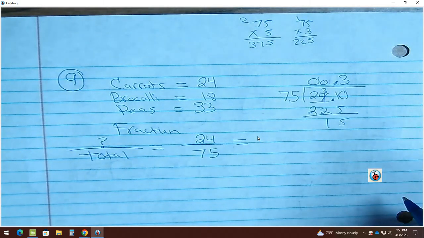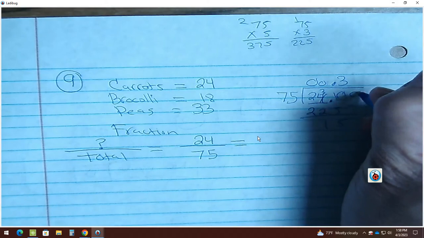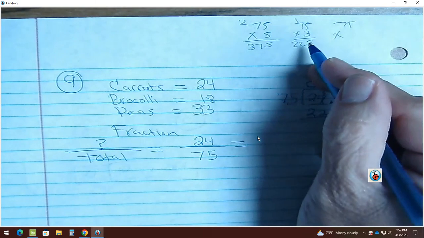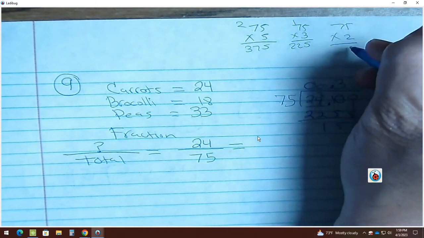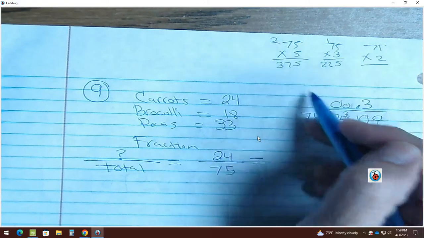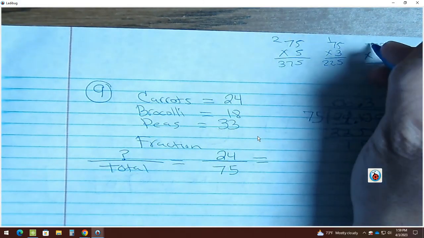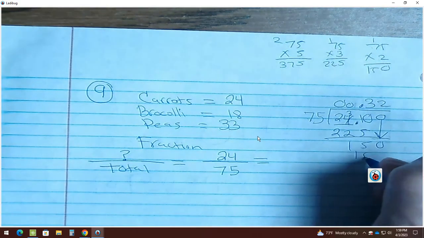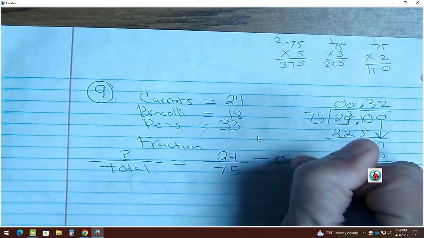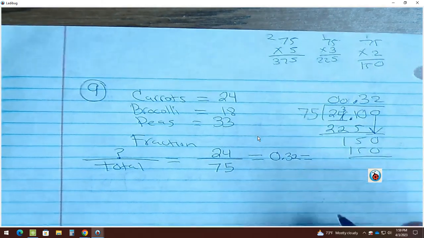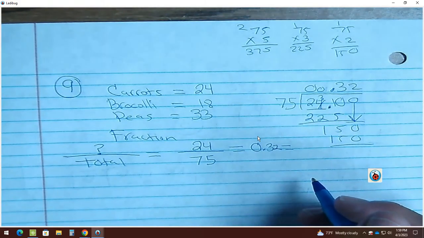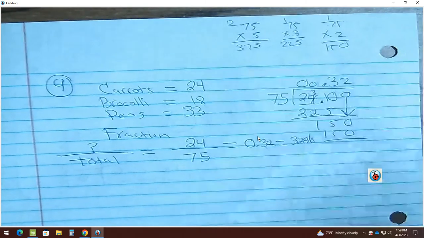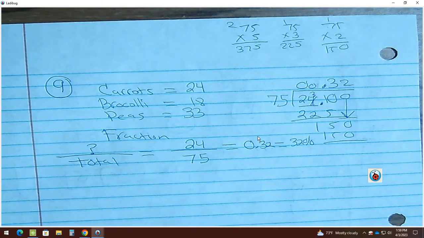What do I do next? Drop a 0. Times what? It can't be 3 anymore, so it has to be lower, so it's going to be what? 2. This is called guess and check. You're guessing and checking which one is the best one. 5 times 2 is 10, 7 times 2 is 14, 15. Perfect, right? So what's my decimal? 0.32. But now we need to change to percent. How do I change it? Twice to the right. 1, 2. 32%. The decimal went to the end.